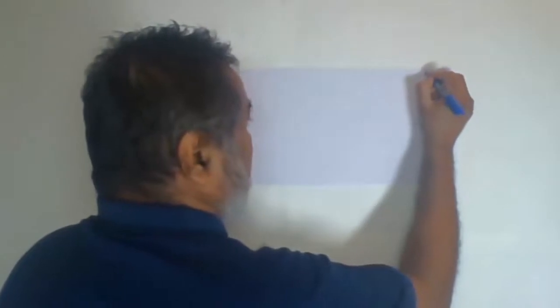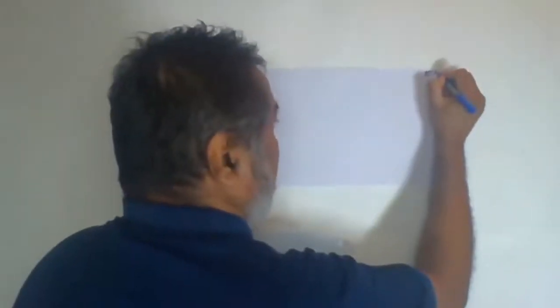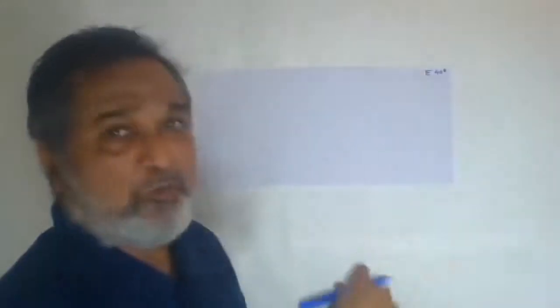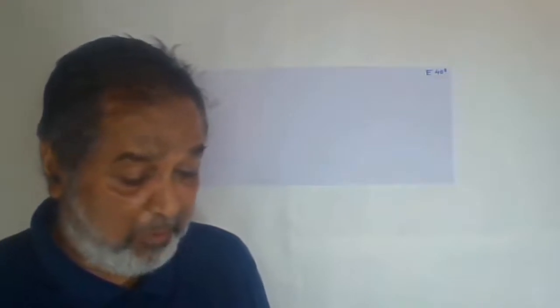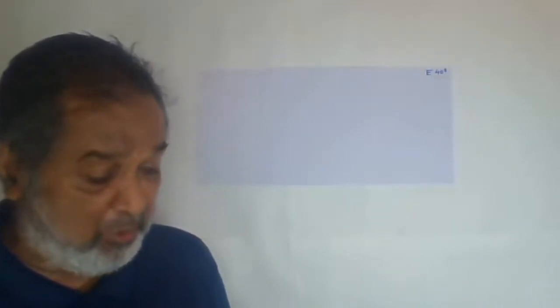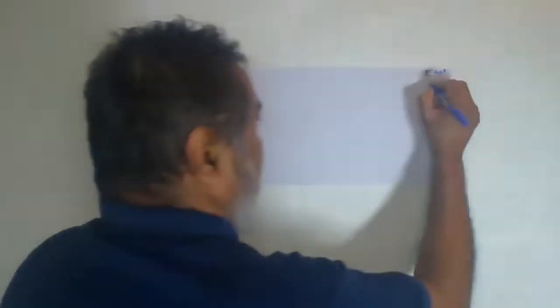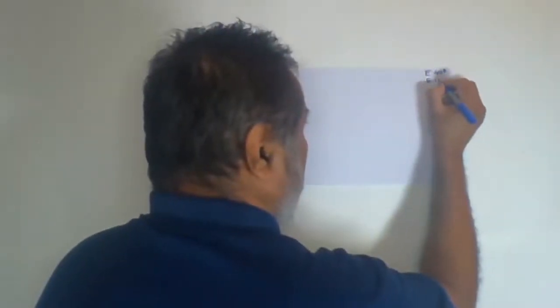A conglomerate bed. Now here it is given: the conglomerate bed dips towards east by an angle of 40 degrees. It is exposed on the eastern slope, with a 10 degree slope.